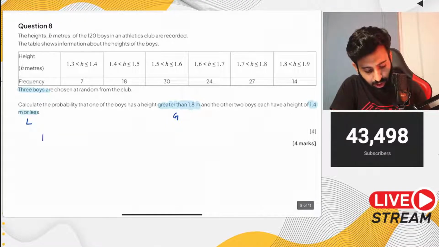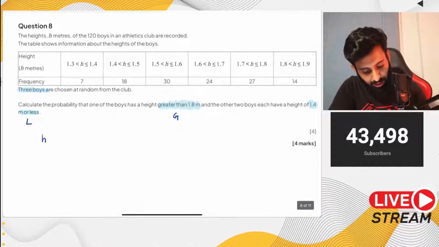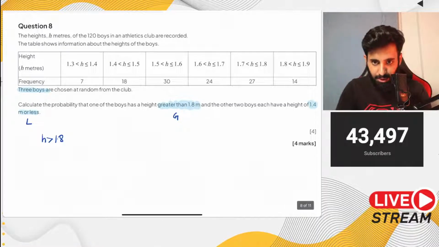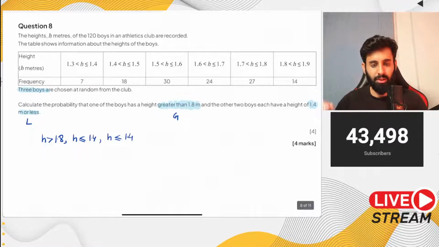Okay, so one way of fulfilling this is that you have a boy who has a height greater than 1.8, the first time you select. Then you have a boy who has a height of 1.4 or less, greater than or lesser than or equal to, and then the third one also has a height of 1.4 meter or less.